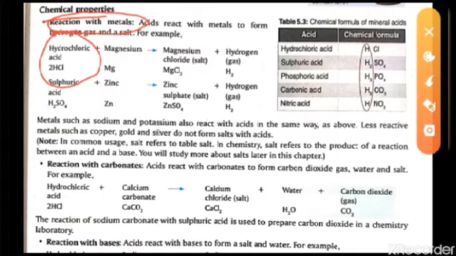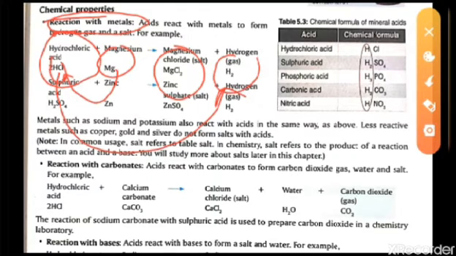When it reacts with the metal magnesium, Mg and Cl will form MgCl2, and the hydrogen gas will move to this side. So whenever an acid reacts with a metal, it forms hydrogen gas and a salt. This is the salt and this is the hydrogen gas.